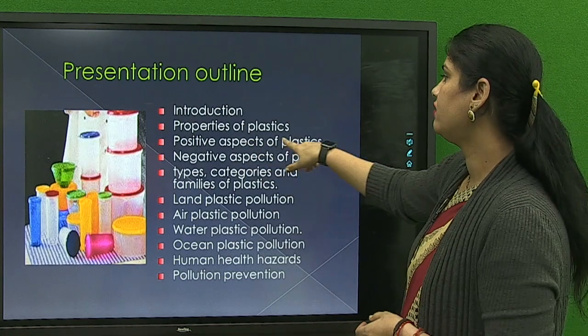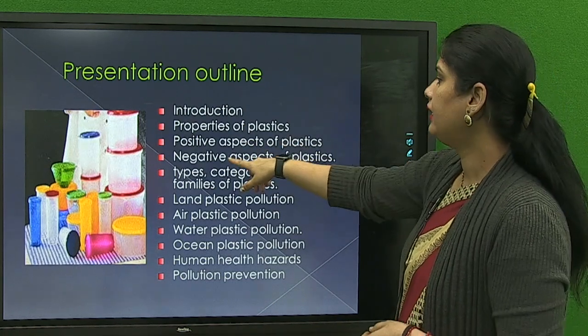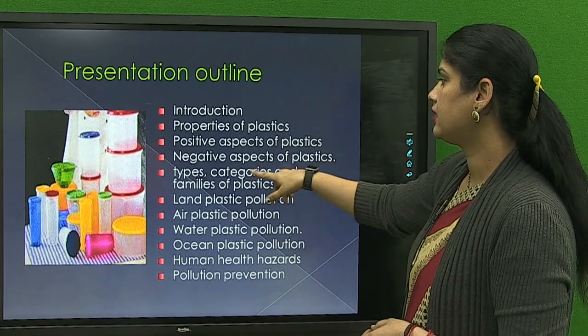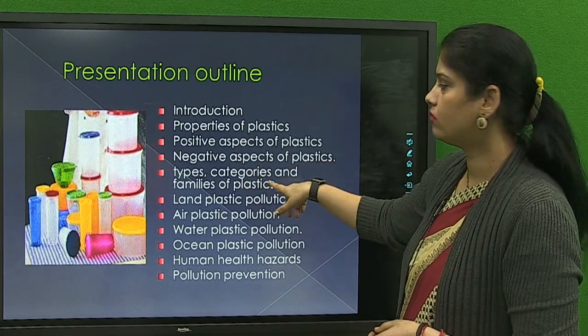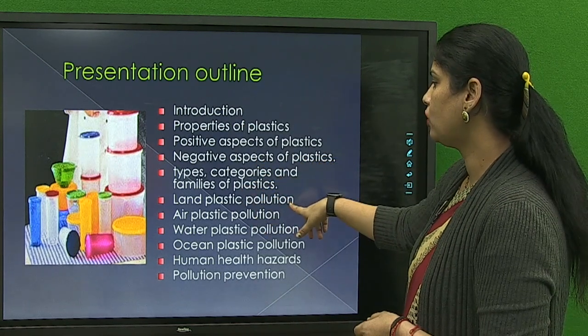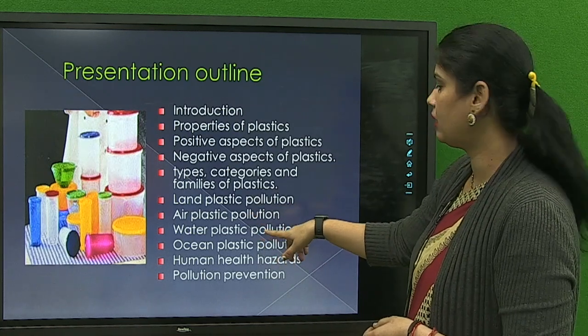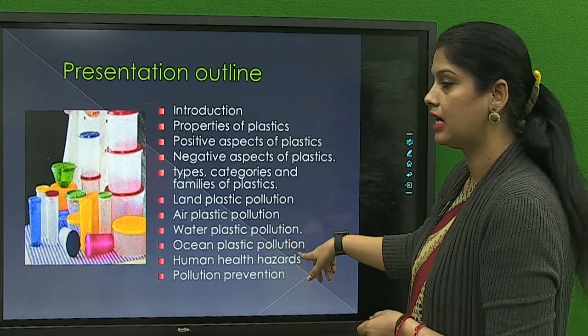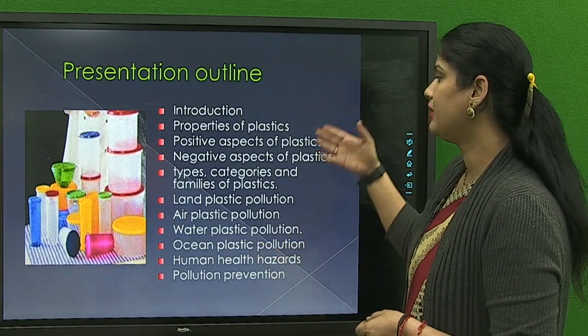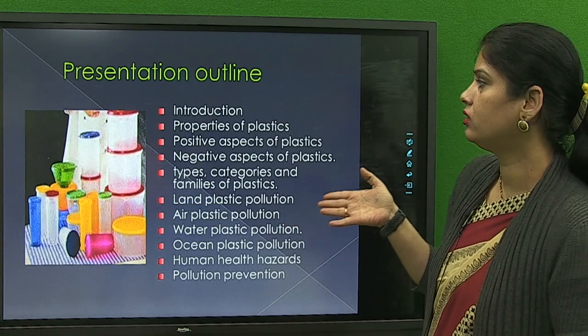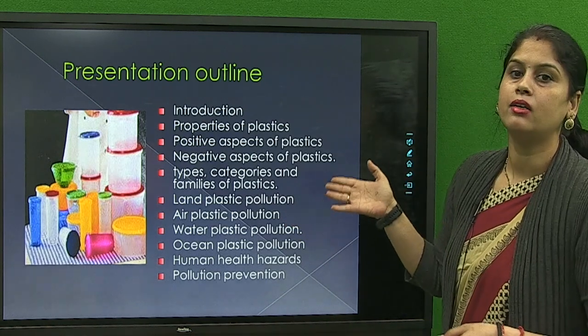Third one is positive aspects of plastic and negative aspects of plastics, types, category and families of plastics, land plastic pollution, air plastic pollution, water plastic pollution, ocean plastic pollution, human health hazards, pollution prevention. So basically these are the types of pollution which is created by the plastic.